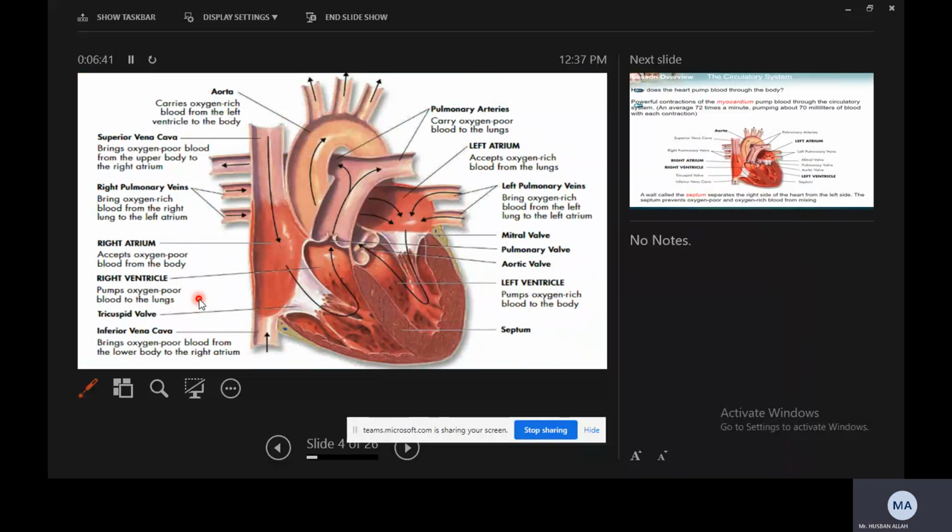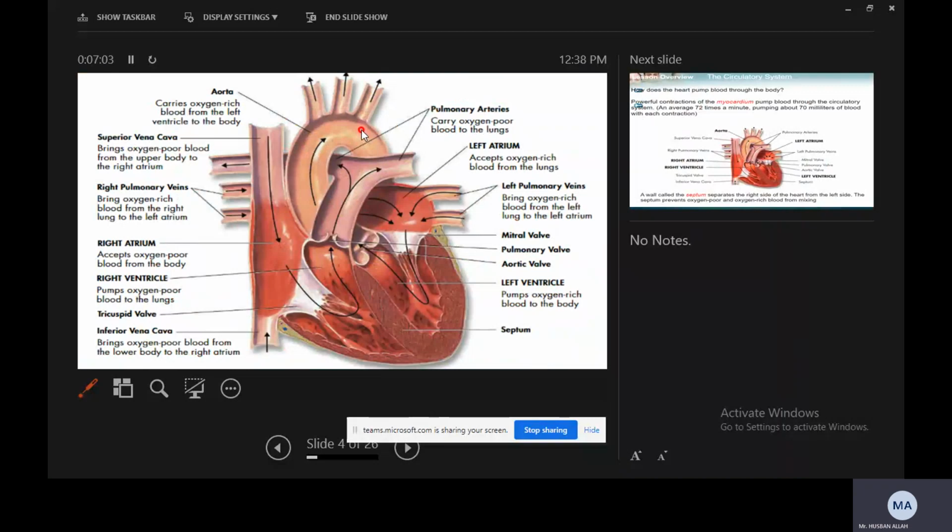First point. Aorta is the main artery, from where sub arteries arise, right? If you look here, this is called the aorta. The function of the aorta is carrying oxygen-rich blood from the left ventricle to the body.